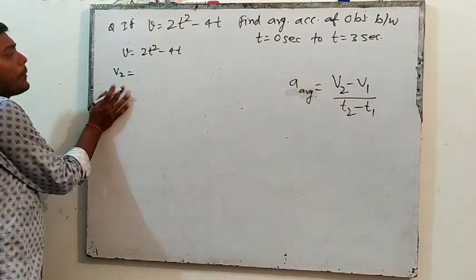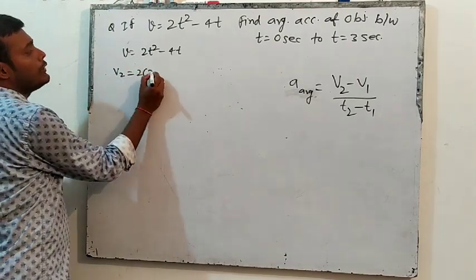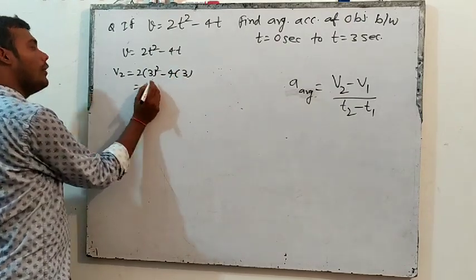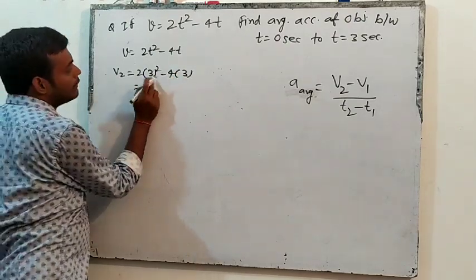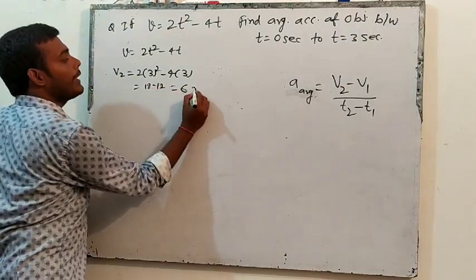So what is the velocity of the object at t equals 3 seconds? Put t equals 3. So this will be 2 into 3 square minus 4 into 3. So this will be 18 minus 12. That means 6 meter per second.